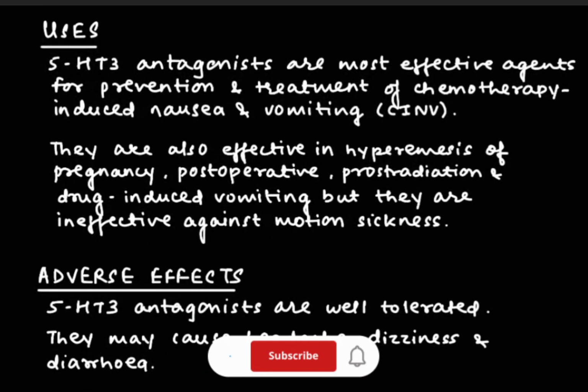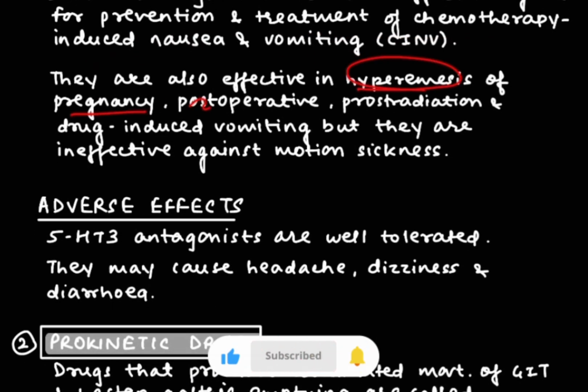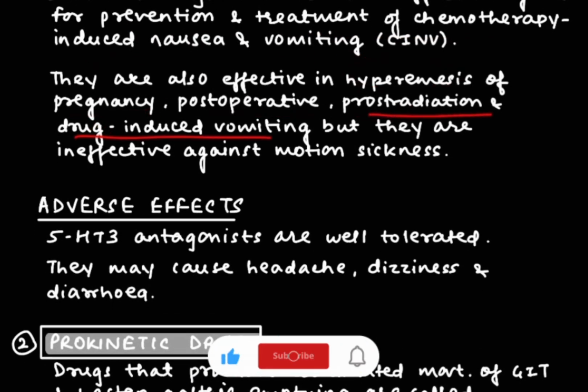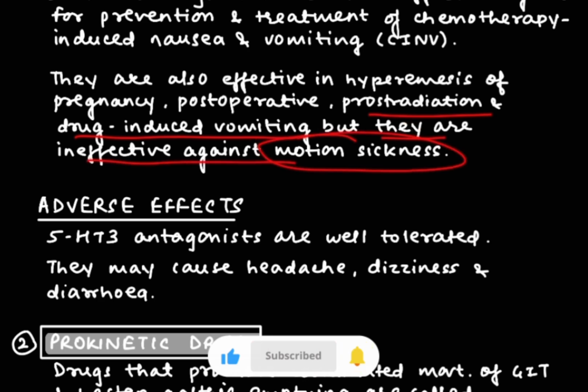Now we are going to talk about uses. These are the most effective agents for prevention and treatment of chemotherapy induced nausea and vomiting. They are also effective in hyperemesis of pregnancy, post-operative and post-radiation vomiting, and drug-induced vomiting, but they are ineffective against motion sickness. So this was all about uses.